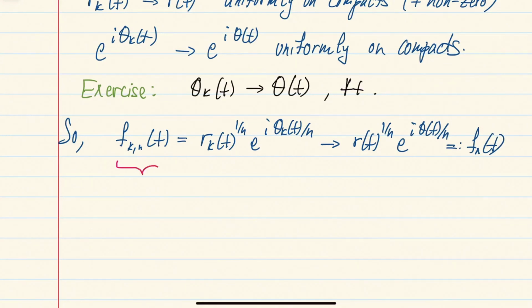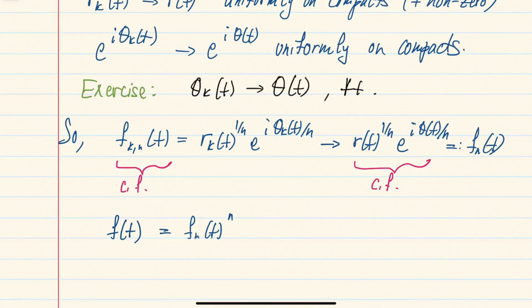The fact that the left-hand side was a characteristic function implies that this limit, which is a continuous function equal to 1 at time 0, will also be a characteristic function. So in other words, we are able to write a characteristic function of our distribution P as the nth power of some function f_n, or its nth root, which turned out to be a characteristic function.